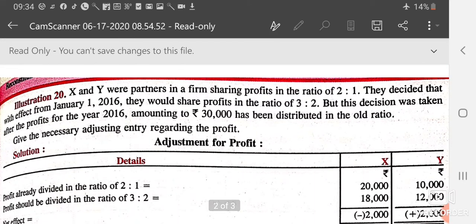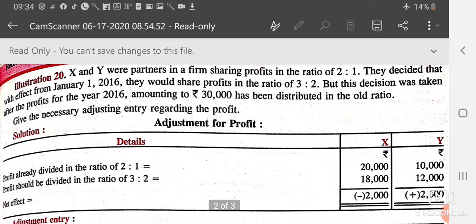Now we have illustration number 20. X and Y are partners in a firm sharing profit in the ratio 2:1. They decided that with effect from 1st January 2016, they would share profit in the ratio 3:2. But this decision was taken after the profit for the year 2016 amounting to 30,000 had been distributed in the old ratio.